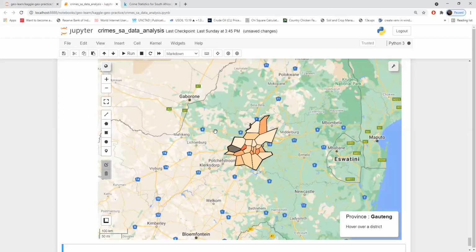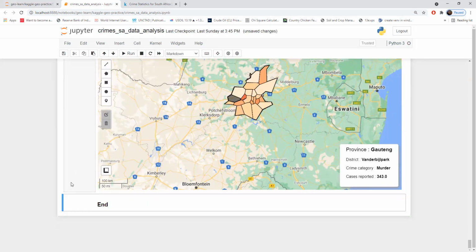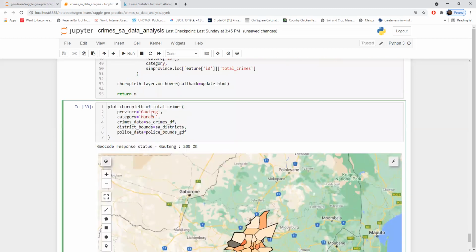It's a nice interactive way to get to know about the data. So yeah, you can change the inputs, you can change the parameters to get the map for that province, and you can select the category also.